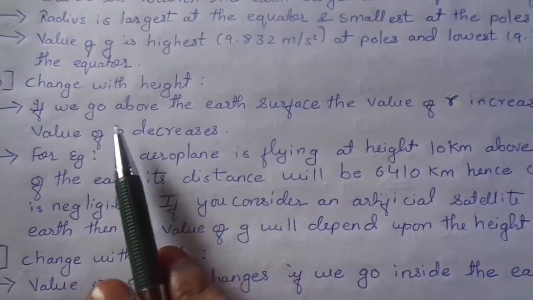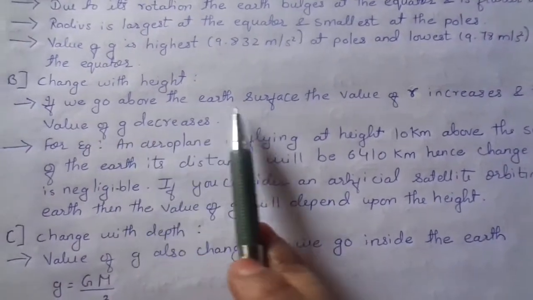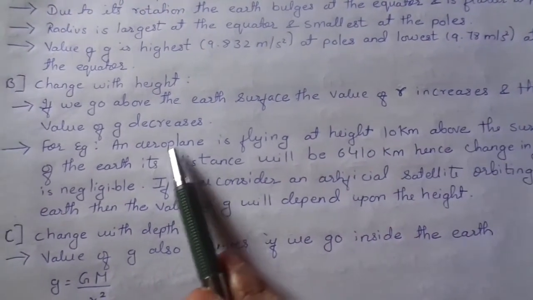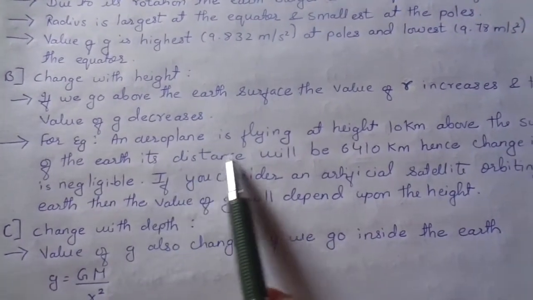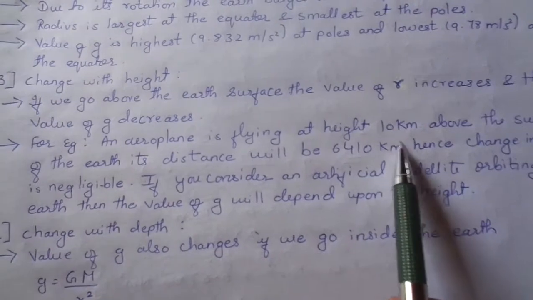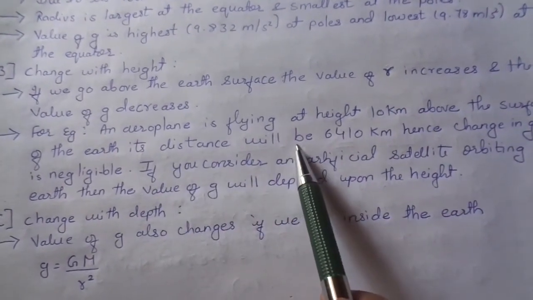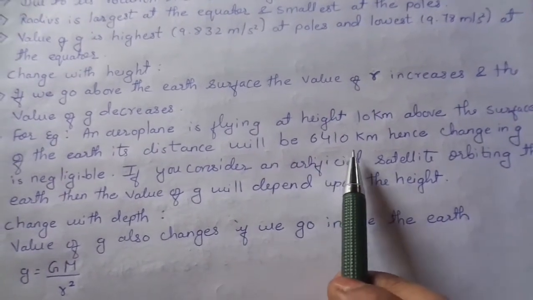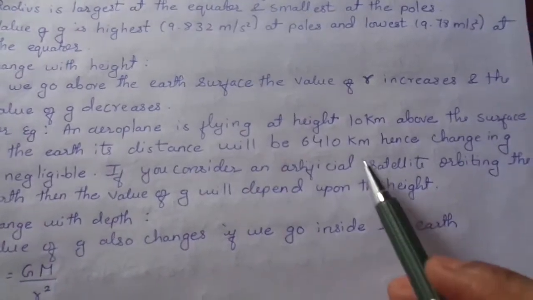Now what is the change with height? As we go above the Earth's surface, the value of r will increase and the value of g will decrease. For example, if an aeroplane is flying at a height of 10 km above the surface of the Earth, what is the radius of the Earth? It is 6400 km, as in the last example that we solved.